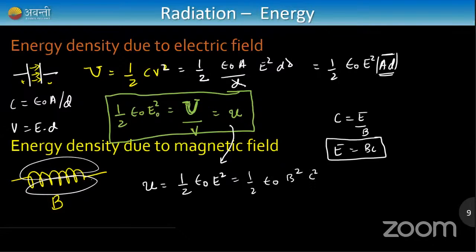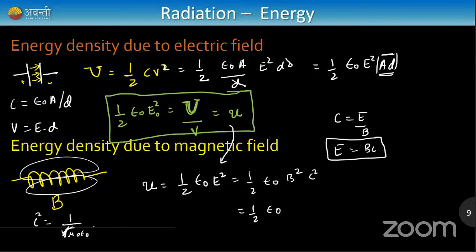Very simple. See, now I got my energy density in terms of magnetic field, but one small substitution is, instead of C square, if you remember guys, we know that C is equal to 1 by root of mu naught epsilon naught, right? So what I do here is, I'll just square it. If I take C square, square and square root cancel out, I get C square is equal to 1 by mu naught epsilon naught.